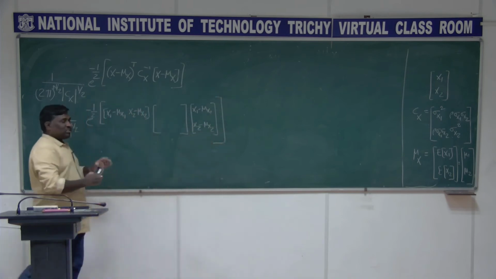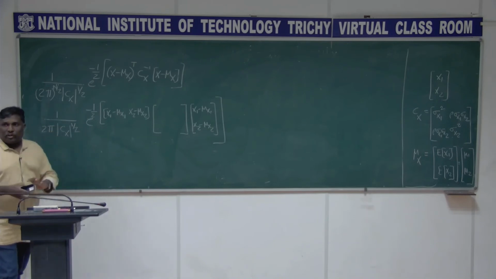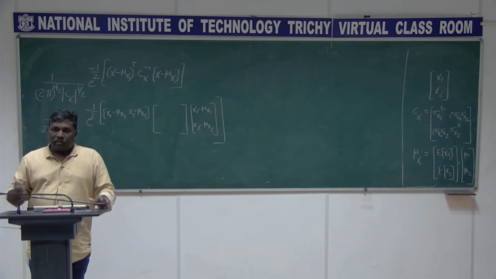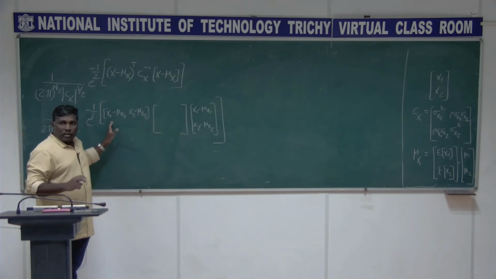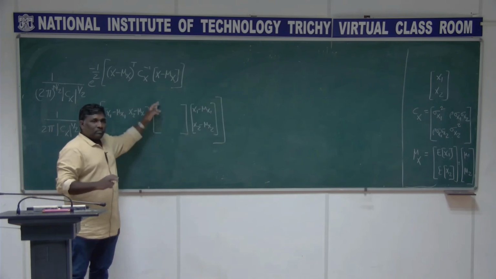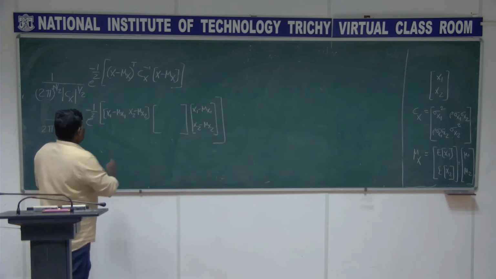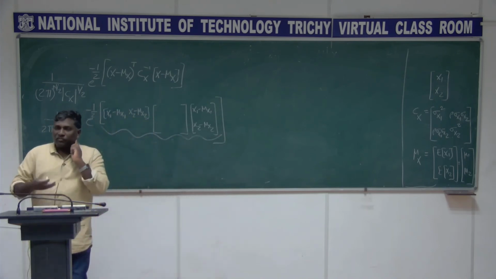So this is constant here, right? I mean constant in the sense that it does not depend on the value of x1 and x2. It is just a constant, and x1 and x2 come only here, right? And we have the matrix in this. So what do you say about this expression?